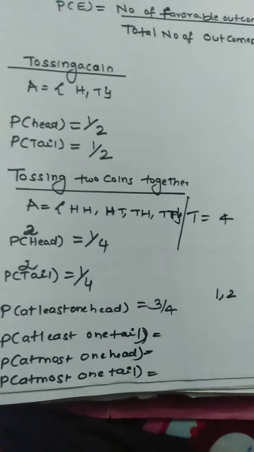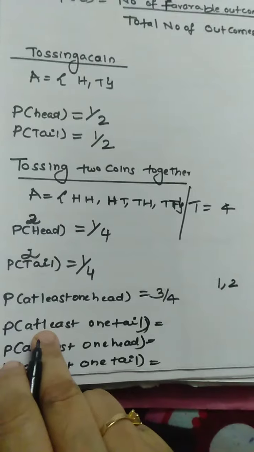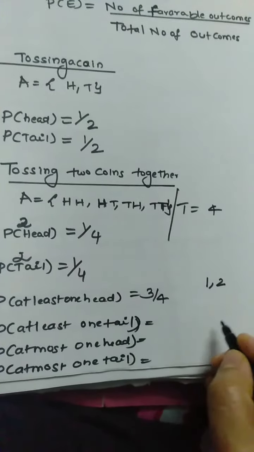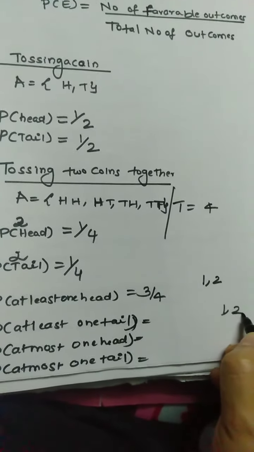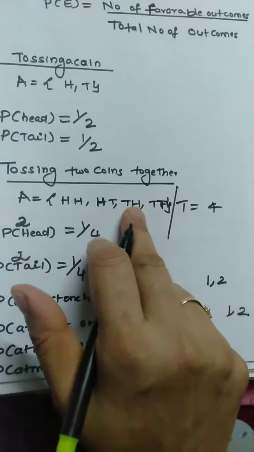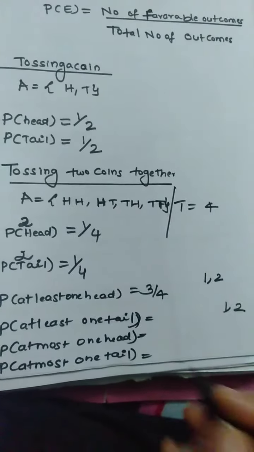Next question, what is the probability of having at least one tail? This is also the same thing. At least one tail means you may have one tail, or you may have two tails. See, here you have two tails, and in this case you have one tail. Total is 3 by 4.